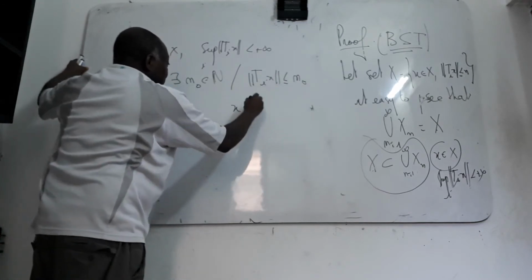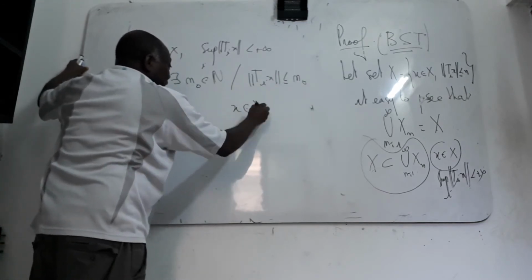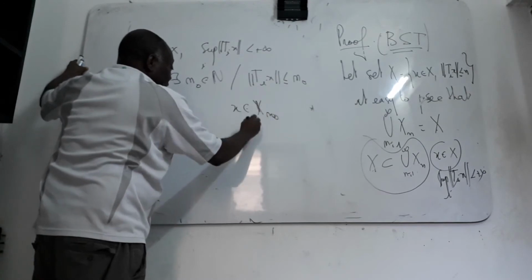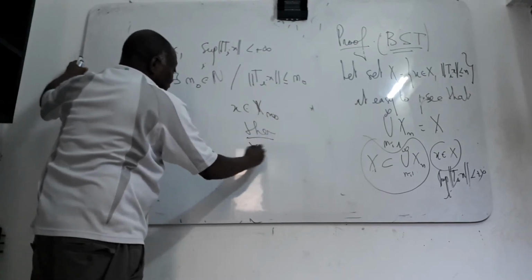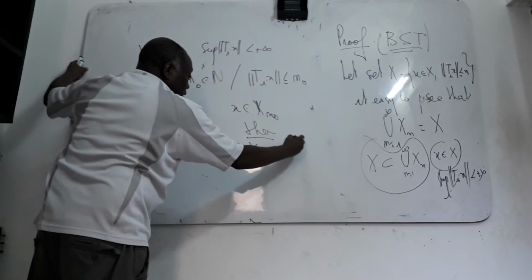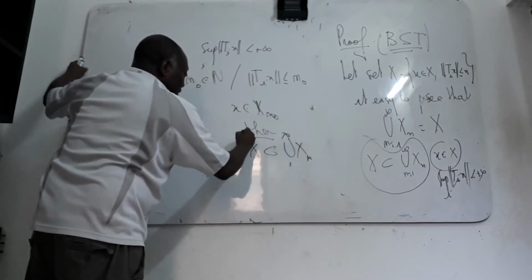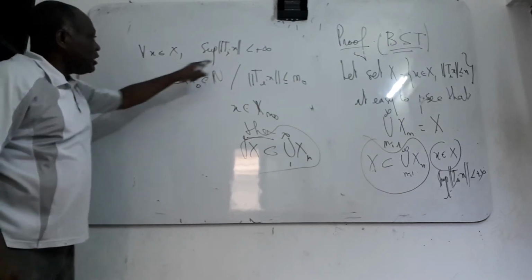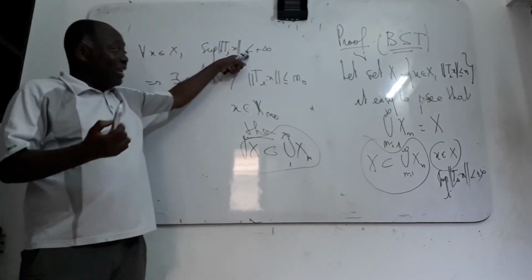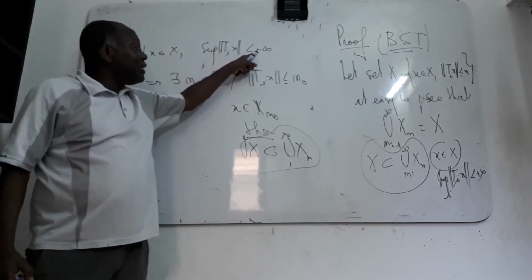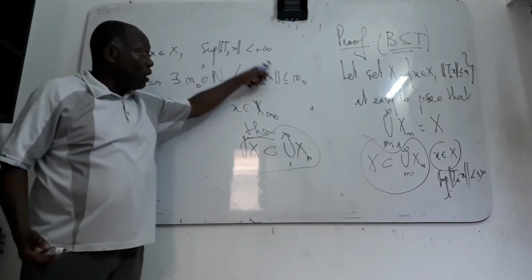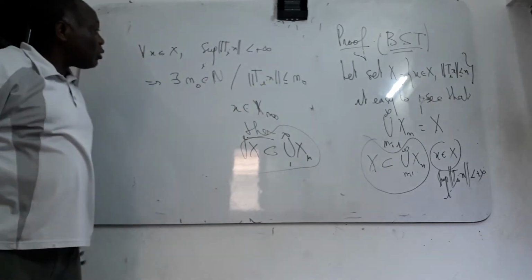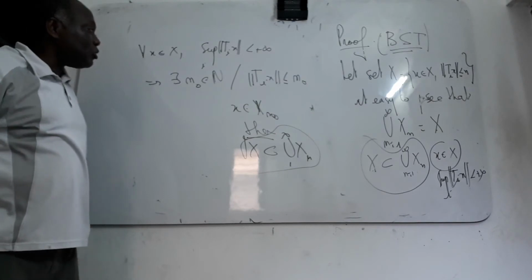Then x is an element of S_n0, so X is contained in the union of the S_n. Very, very simple. This is bounded by a real number. If you take the integer part of this real number plus 1, you can get an integer n0.